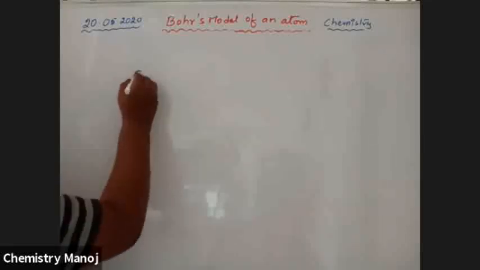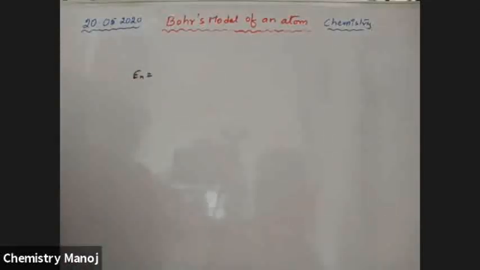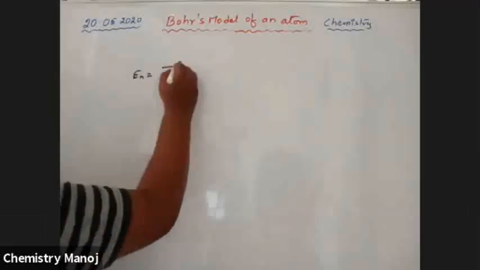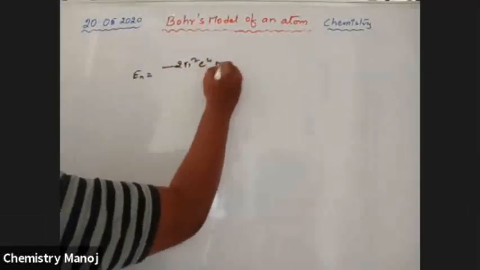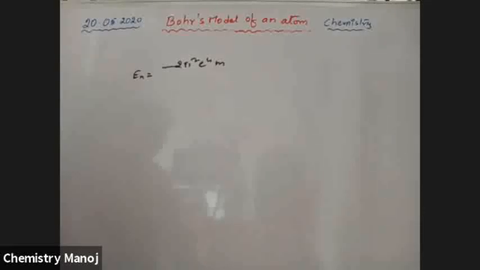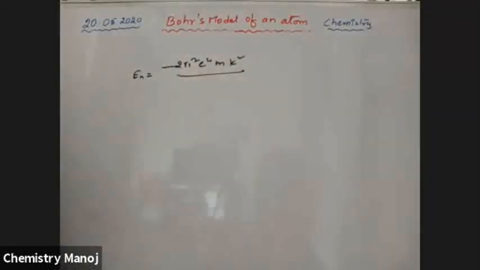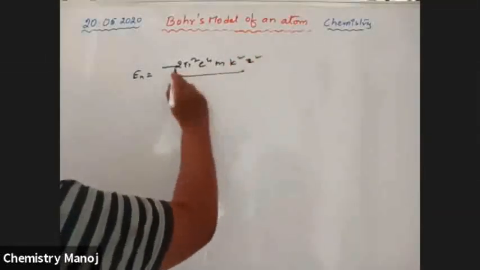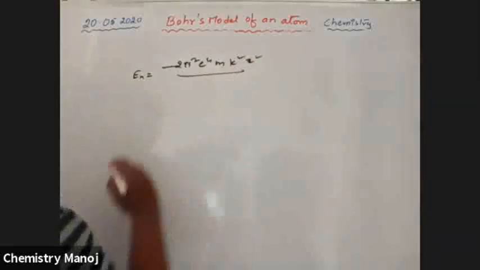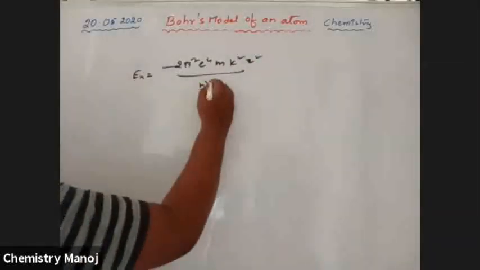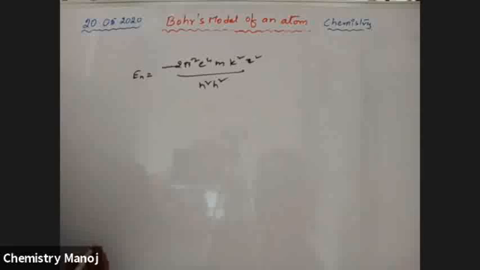Finally, what is the energy of the nth orbit? Energy of nth orbit is equal to minus 2 pi square e power 4 m k square z square by n square h square.